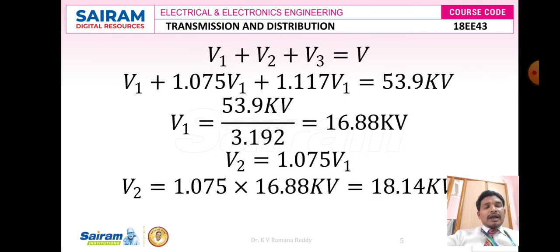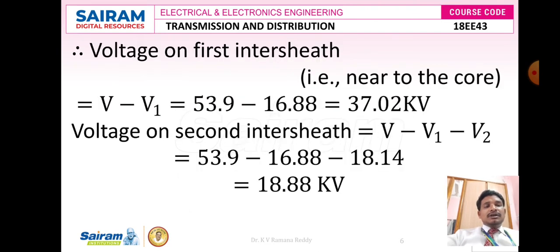Now I am going to calculate the initial core voltage, that is nothing but the electrical stress which is faced by the first sheath, which is nearer to the core. We know the formula V minus V1. V is 53.9 kilovolts minus V1, 16.88 kilovolts. Therefore, the electrical stress experienced by the first sheath, which is very near to the core, is 37.02 kilovolts.